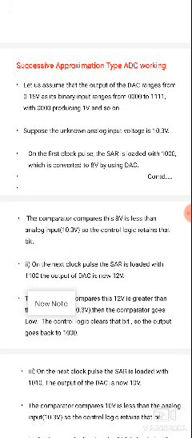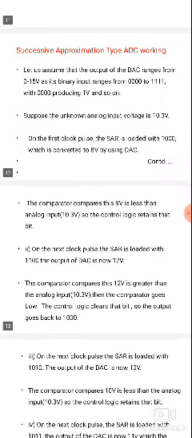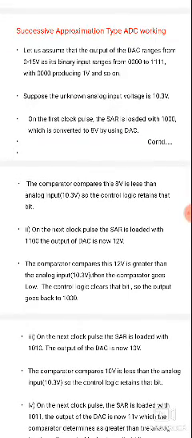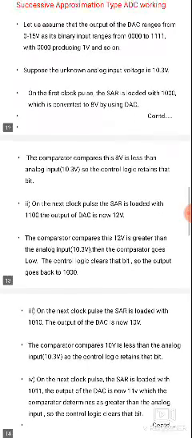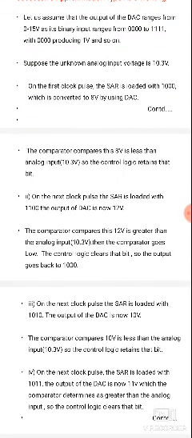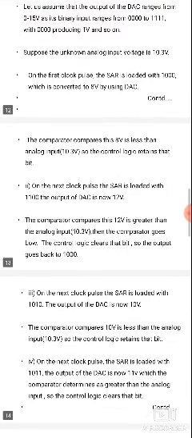The binary value 1000 is equivalent to 8 volts, converted by the digital to analog converter. So 1000 is converted into 8 volts by the digital to analog converter.